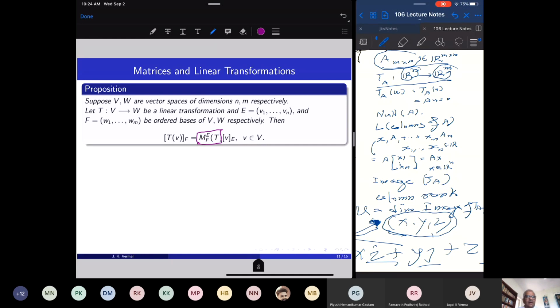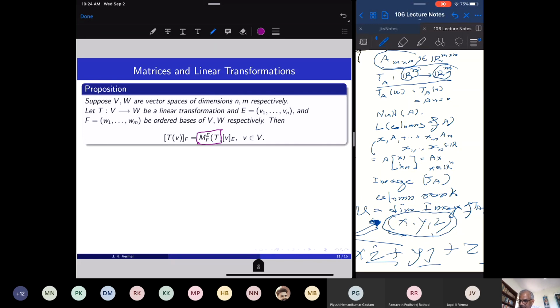So T is from one abstract vector space to another abstract vector space. I'm assuming that these vector spaces are finite dimensional, of dimension n and m.